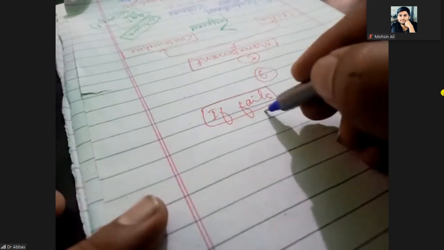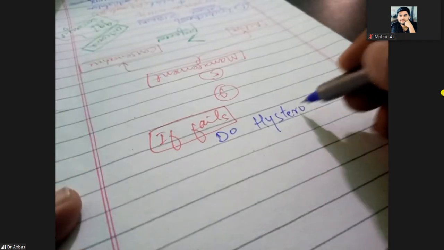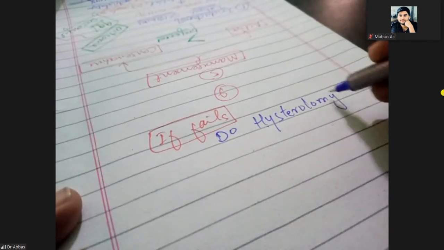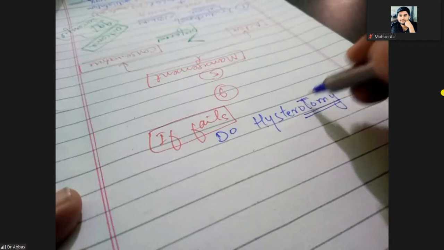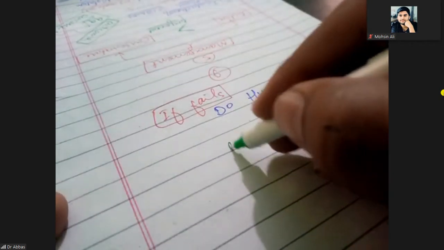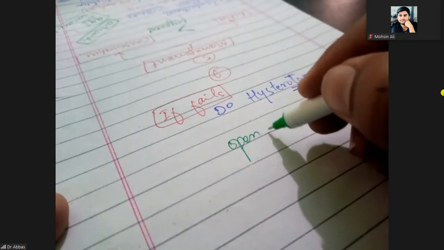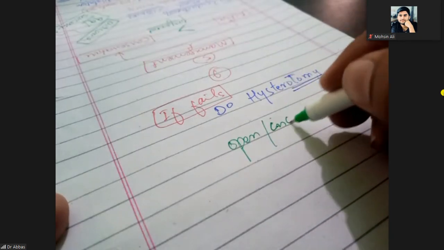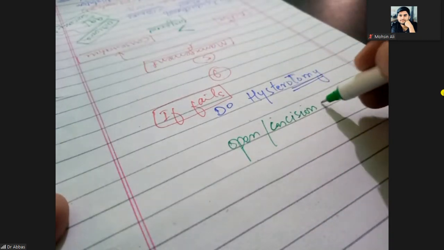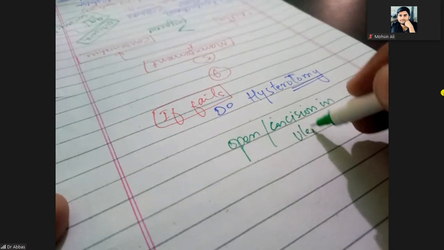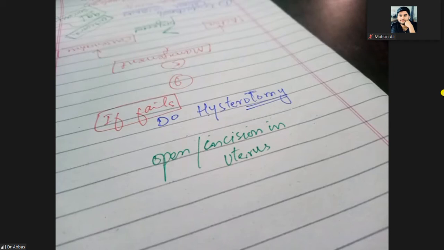Otomy means open, ectomy means remove. So hysterotomy means open the uterus, make the incision in the uterus. Hysterotomy means open the uterus and remove the dead fetus.